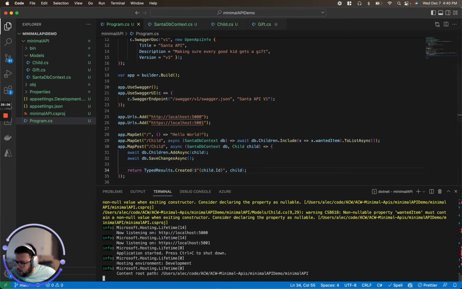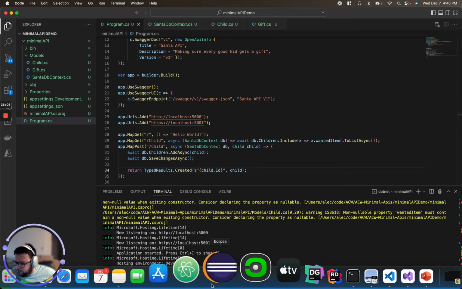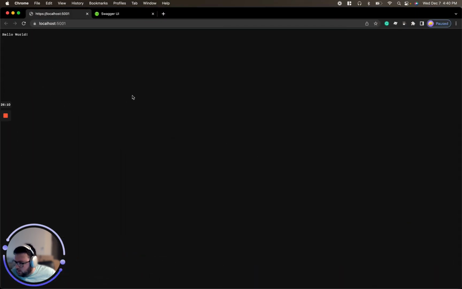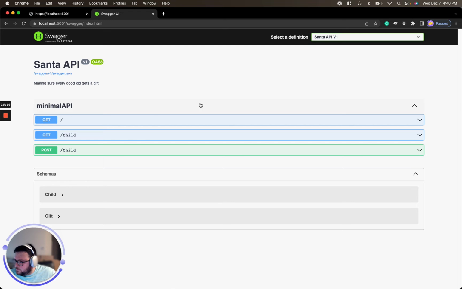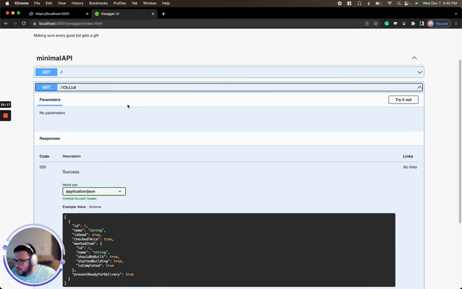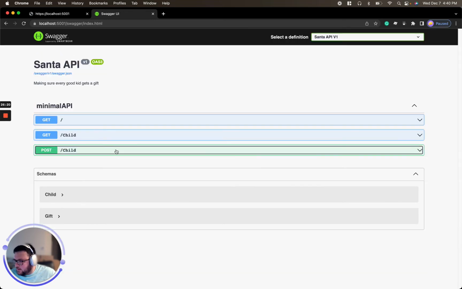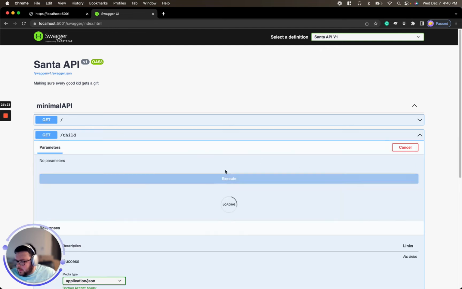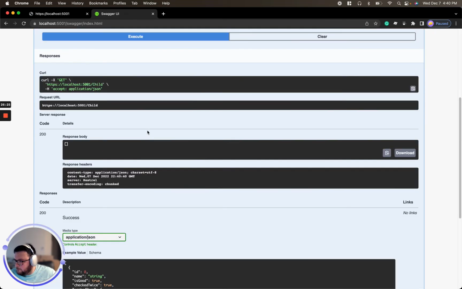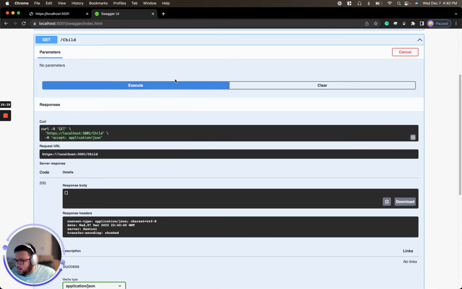we can go ahead and pull up Chrome, wherever it went, and we don't want to cancel our recording. We now have get children and create children. So let's go ahead and do a get just to prove that the in-memory database is working. And it's returning nothing because we haven't created anything yet.